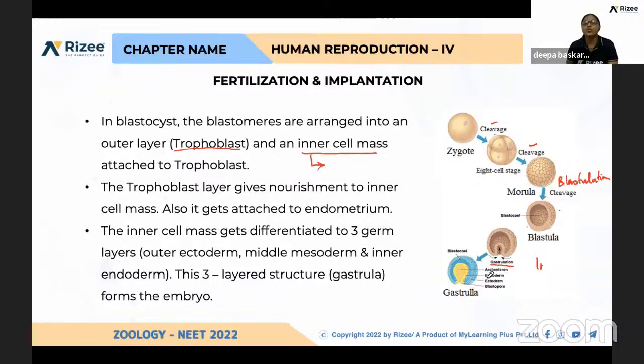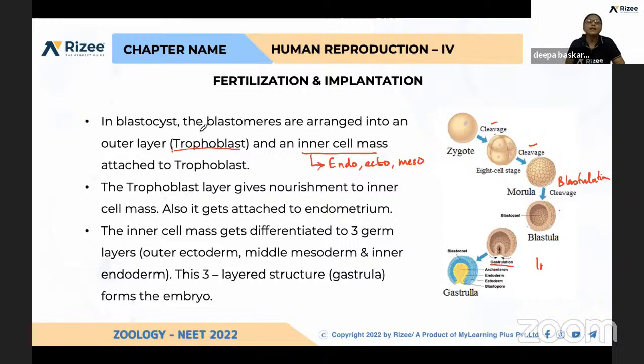What do you mean by gastrulation? Gastrulation is the formation of germ cell layers, like endoderm, ectoderm, and mesoderm. From where are they formed? From the inner cell mass. Again, a question will be asked. Then what is the role of the trophoblast? The trophoblast layer gives nourishment and helps drain nutrients from the uterine wall.